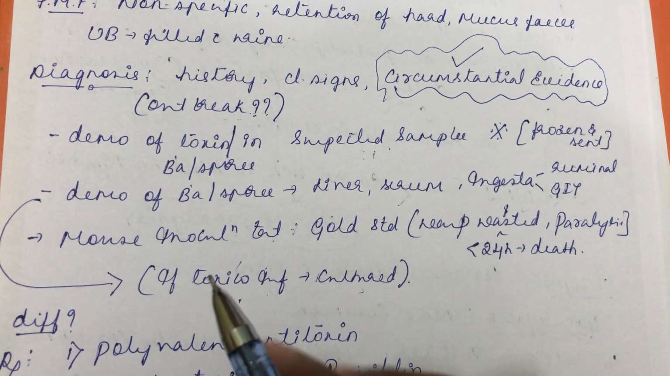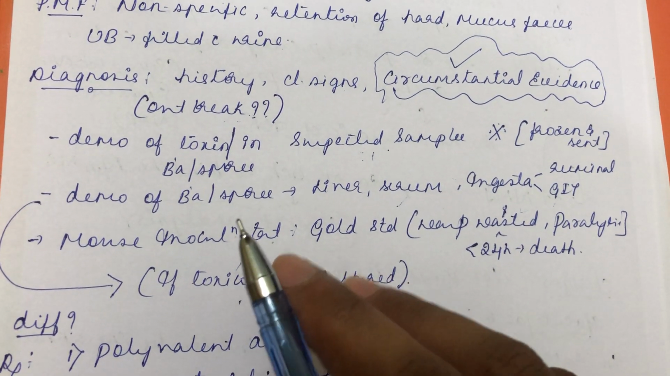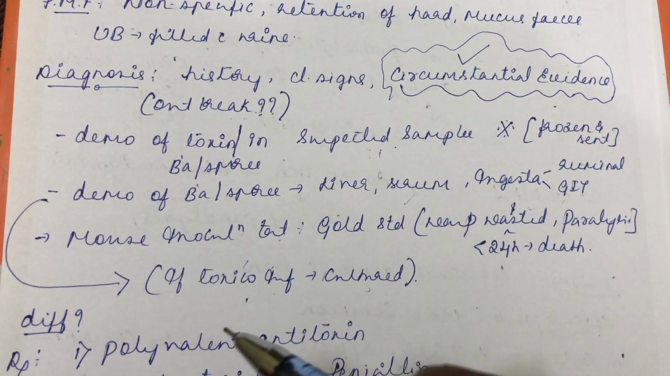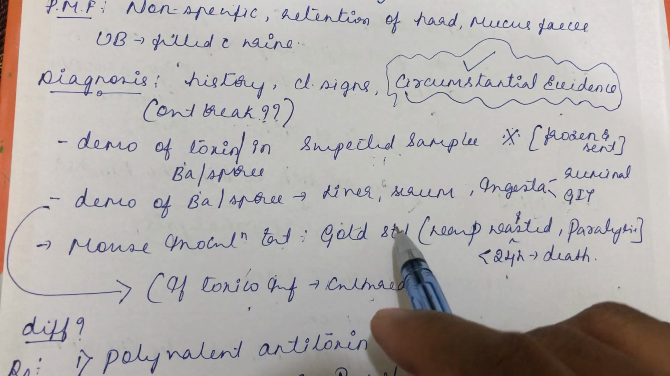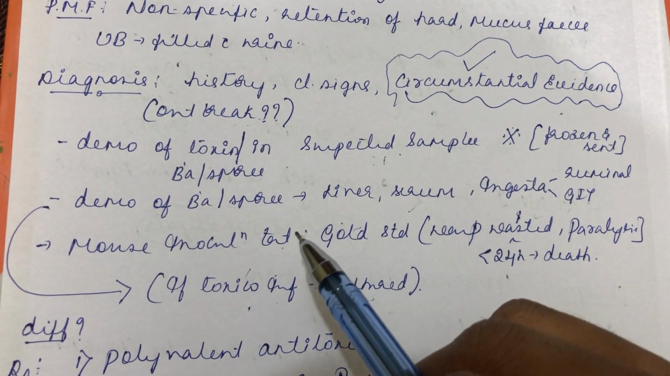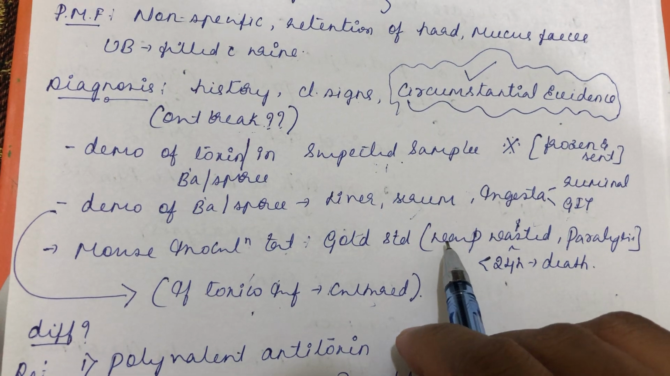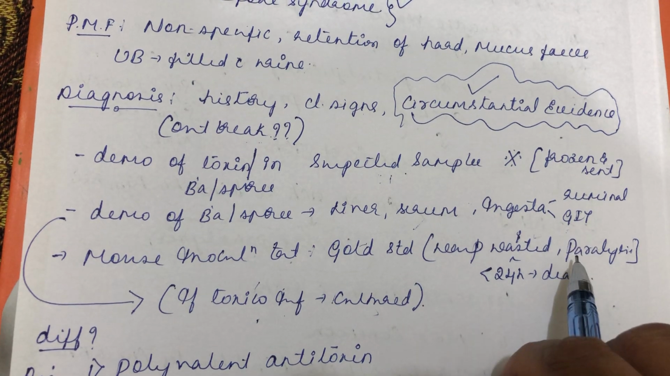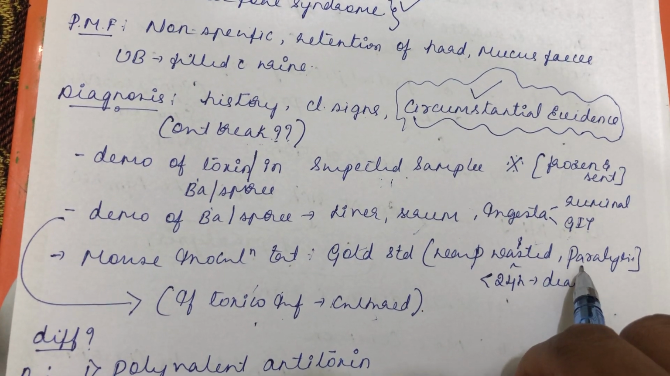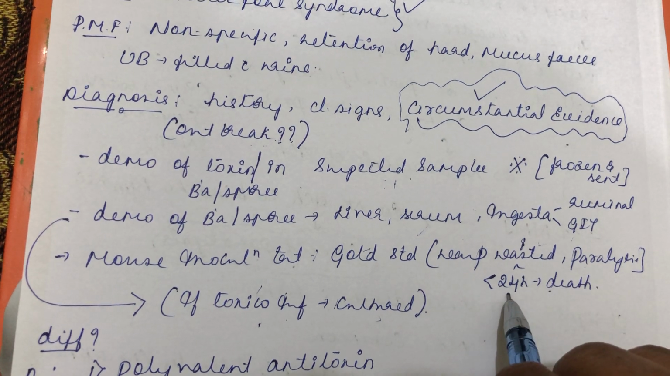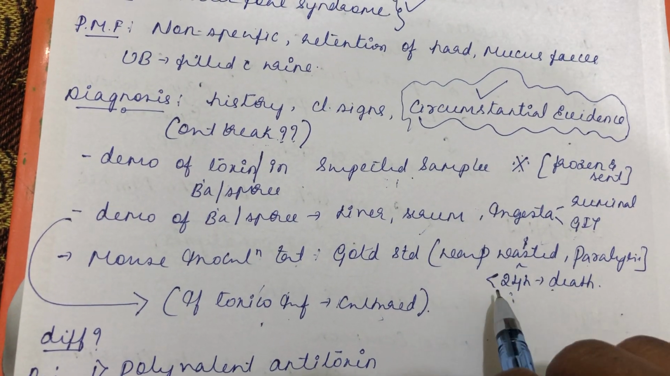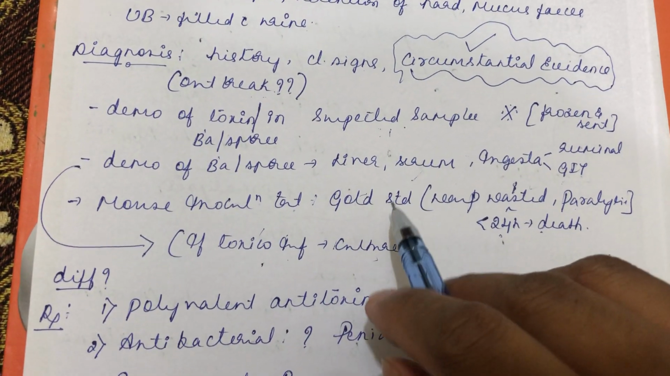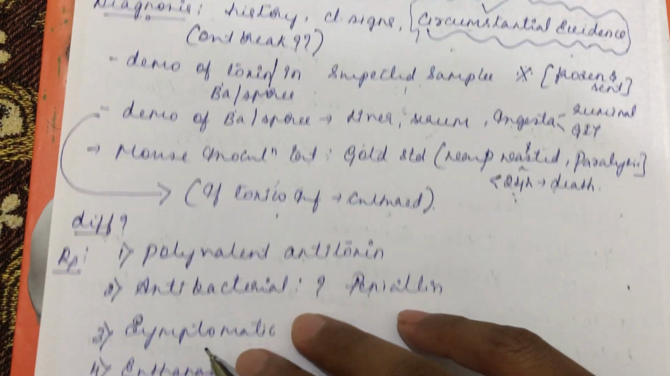But the important test they perform to diagnose this botulism is the mouse inoculation test. It is the gold standard test. They will inject the sample into the mice intraperitoneally, and they will check for the wasp-waisted appearance. There will be paralysis, flaccid paralysis in case of mice. And if there is death of mice in less than 24 hours, it will confirm the botulism toxicity. So the mouse inoculation test is generally treated as the gold standard for diagnosis of botulism.